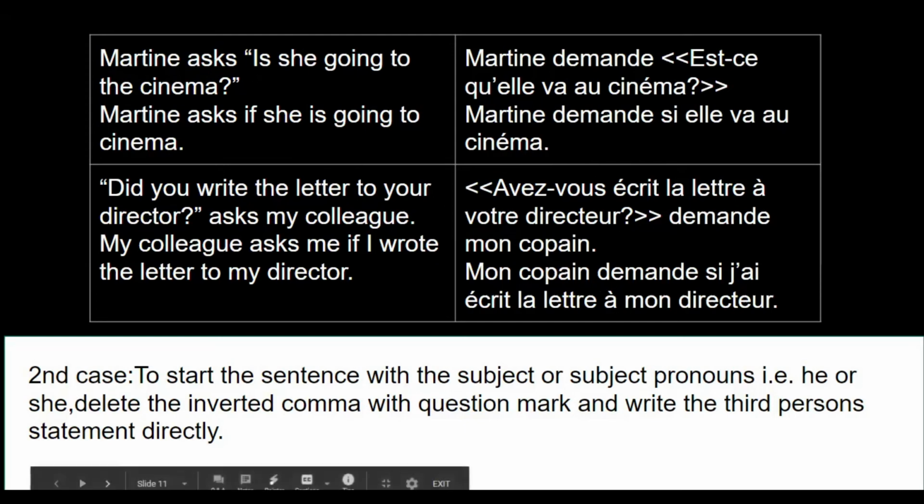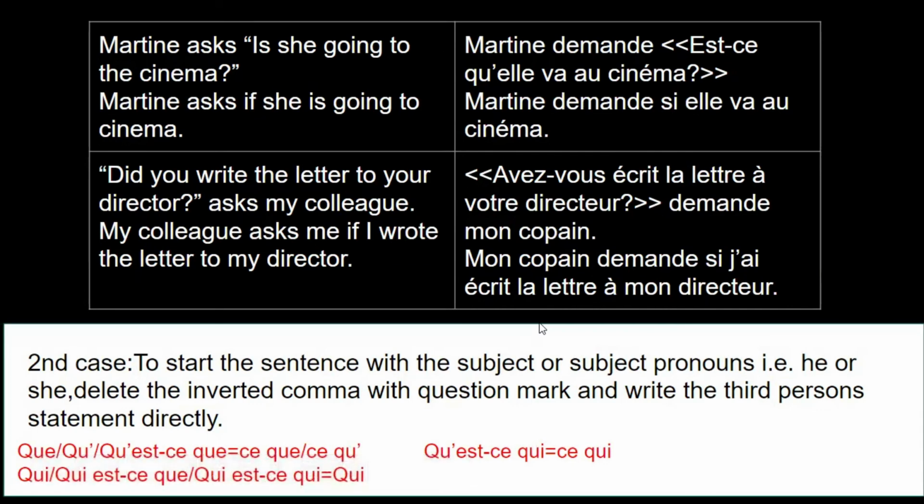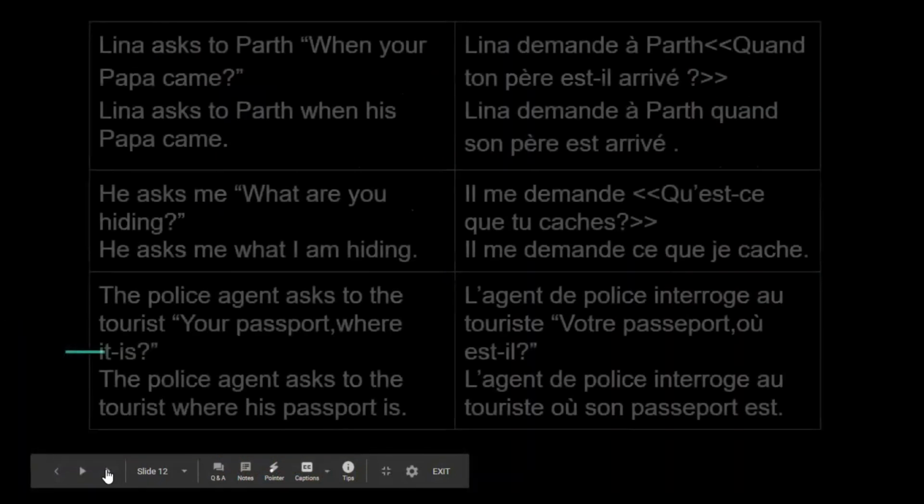See, qu'est-ce que, it becomes ce que or ce qu' apostrophe. It is ce qu' apostrophe that is used when after ce qu' there is a vowel. Qu'est-ce qui is changed to ce qui, and qui est-ce que or qui est-ce qui is changed to qui. So qu'est-ce que is ce que, qu'est-ce qui is ce qui, and qui est-ce que or qui est-ce qui is qui. Okay, so now we'll do examples to understand this.